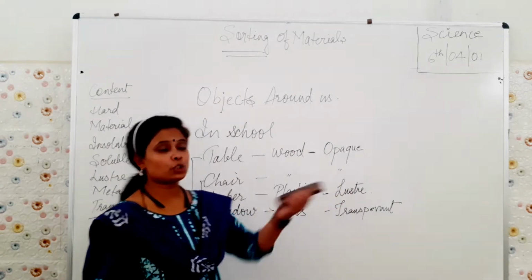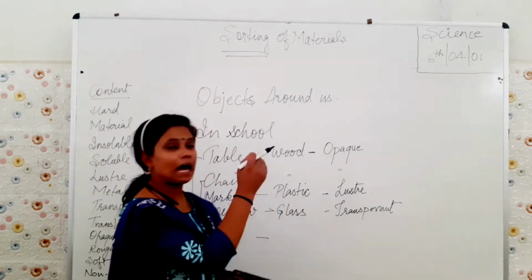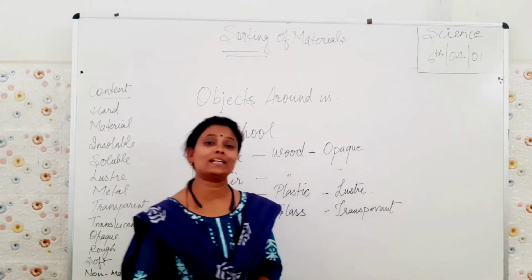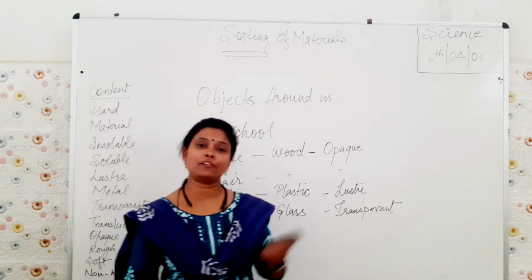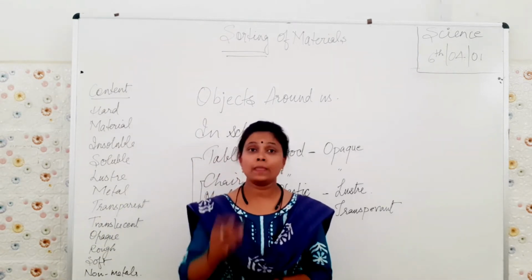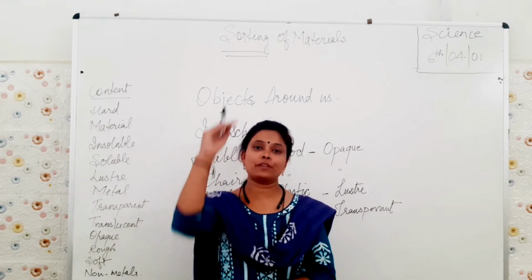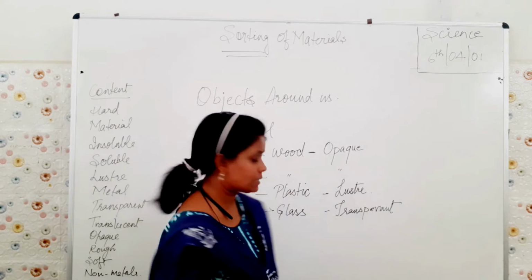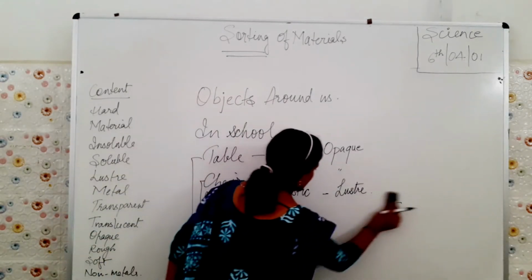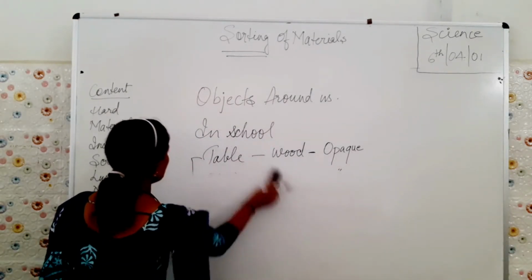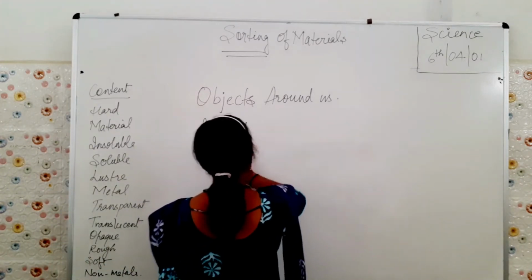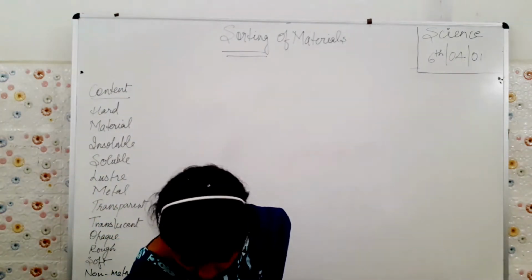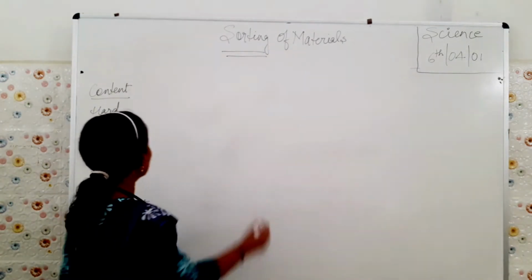wood. But when we are talking about our class, it is half transparent and half it is not transparent, it is opaque. Why? Because the windows of our class are covered with glass in this half, and the rest of the portion is opaque plastic. Okay, I think this much is clear to you. Now, for better understanding, you have to just go through its definition.